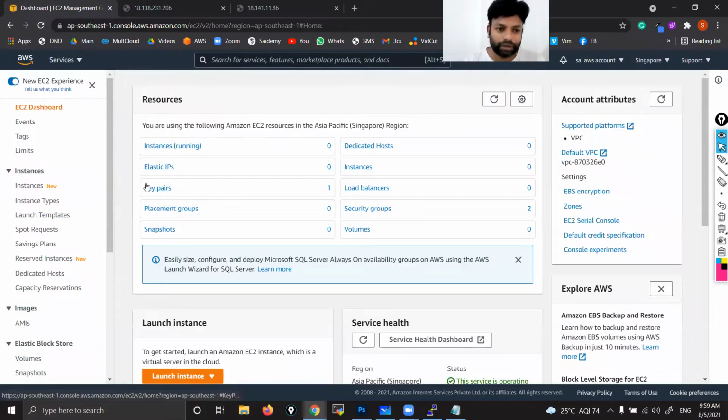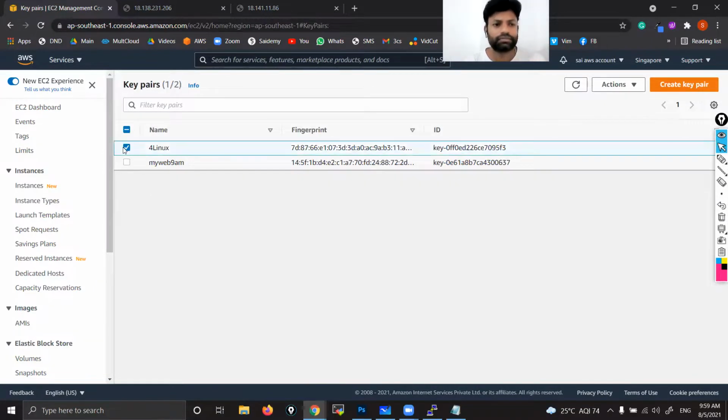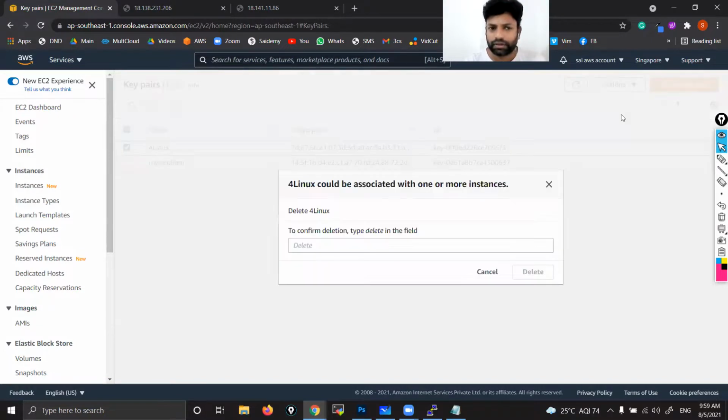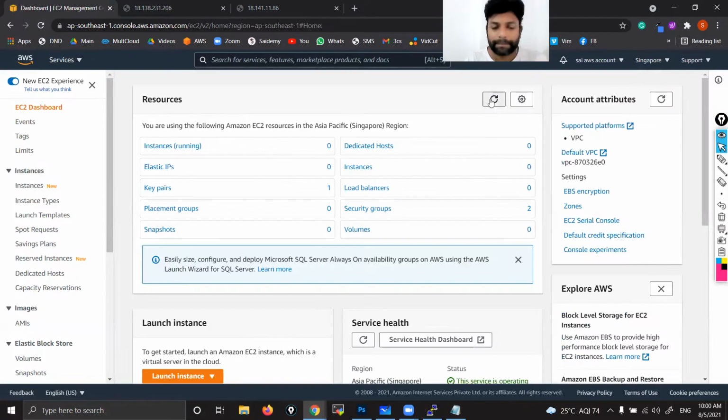And coming to key pairs also. We have four Linux key pairs; they are not required, right? Those are from old previous classes. Delete. Again, you can't delete this one because it is attached to both instances. That's it. Thanks.